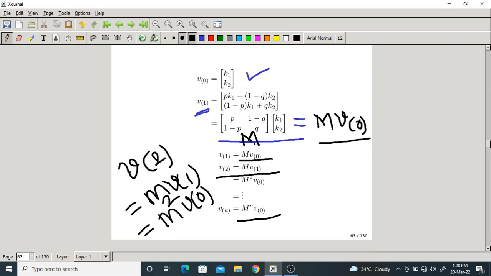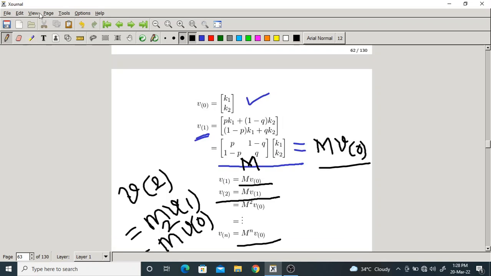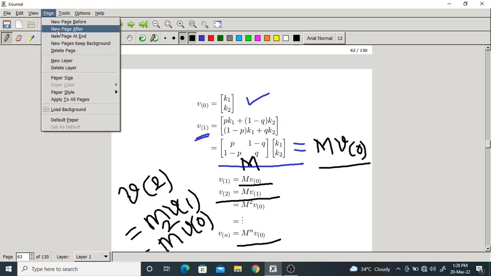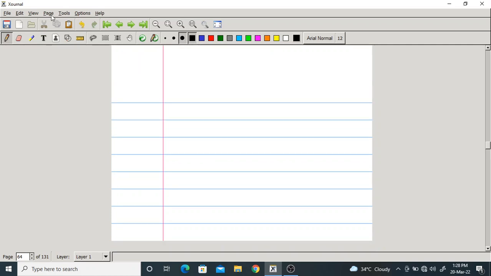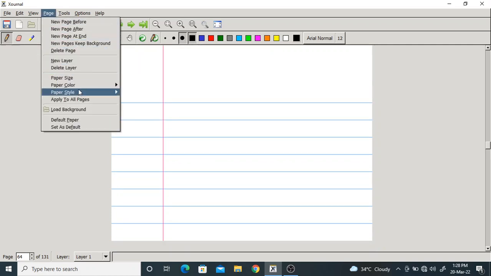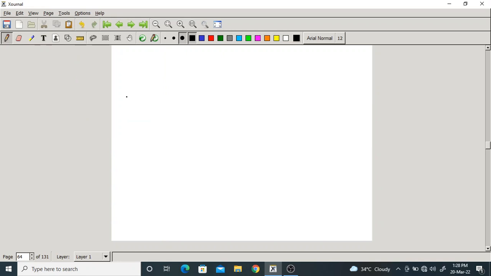But what is M? Please remember this. M is a matrix.